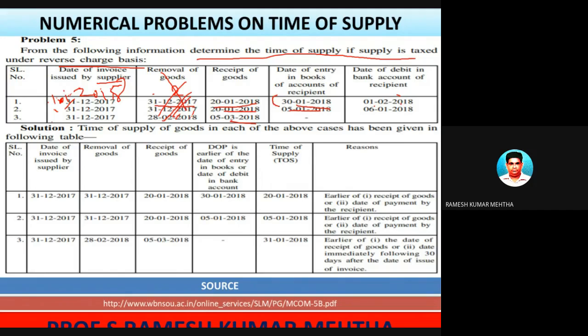Now let's talk about this one. Whichever is the earliest is 3/1/2018. So 1/1/2018, 2/1/2018, and 3/1/2018. Whichever is earliest is 1/1/2018 to my understanding.